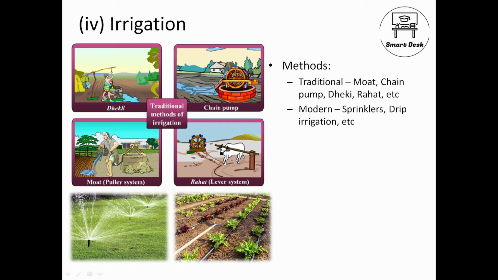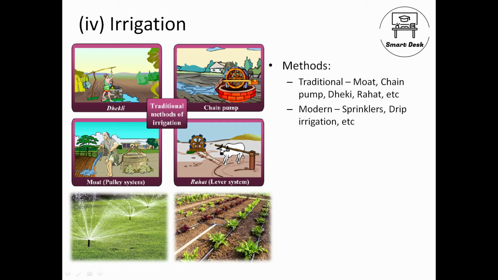In the chain pump, we are using a pump for this, and for rahat we are using a cow. We are rotating the cow in case of a pump. The application is similar: to draw water from the wells. In the modern techniques, we use sprinklers and drip irrigation systems.